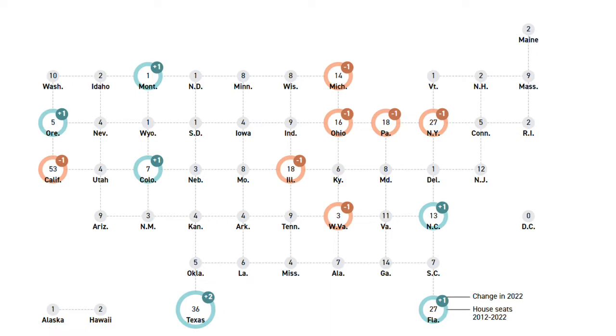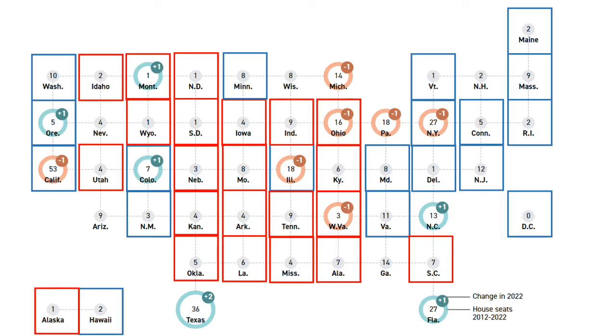So what exactly are these states trending in terms of their electoral preference? I made this map for you. The map itself is extracted from a political website, and the brackets, which are the red ones and the blue ones, were the ones that I added onto this map as a new entity.